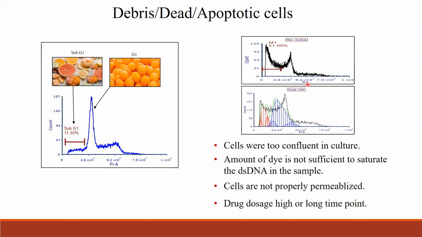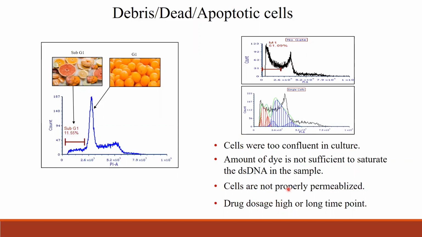So on PI area, it would look negative. Sometimes if you add enough dye, this might get lower and you might see a good peak. You can test that if you see a big peak here. And then another cause is that cells are not properly permeabilized.